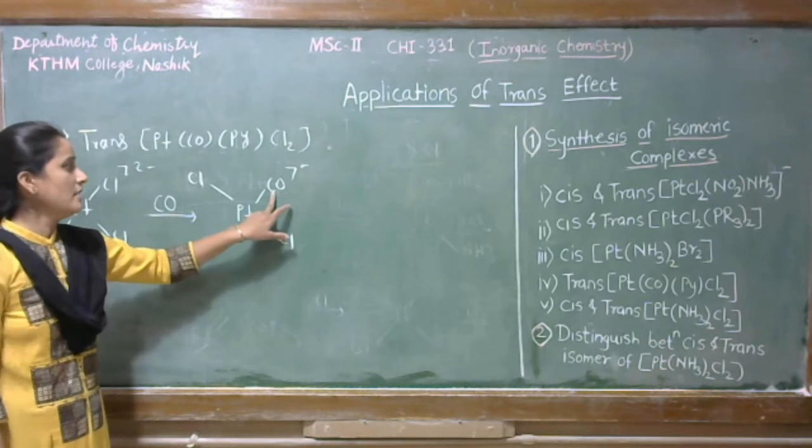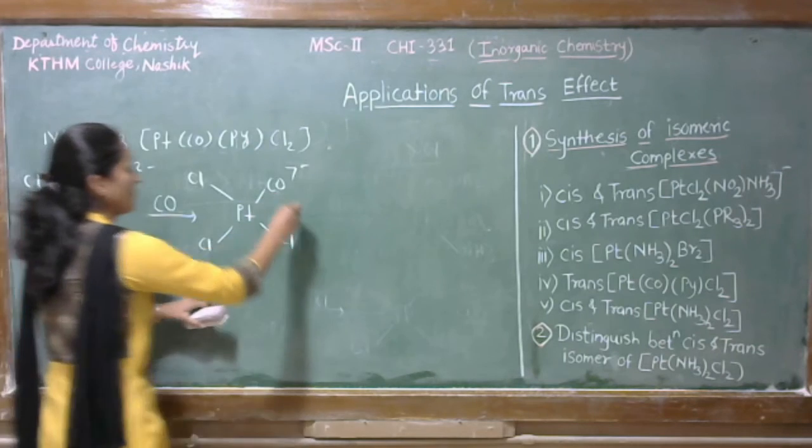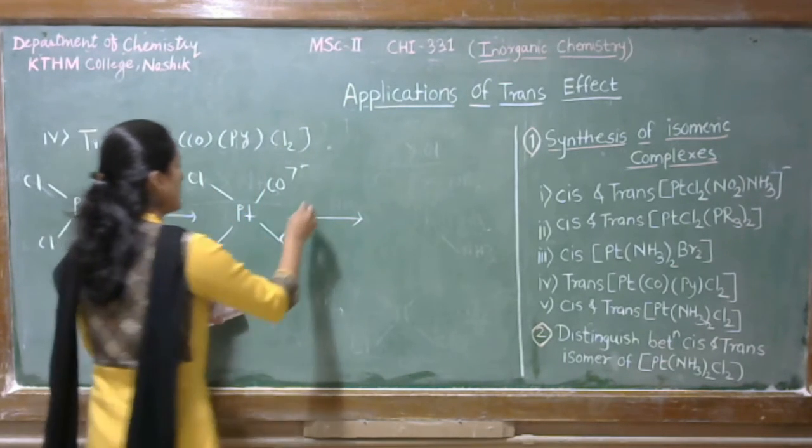Carbonyl shows pi bonding, so obviously it has the strongest trans-directing effect.